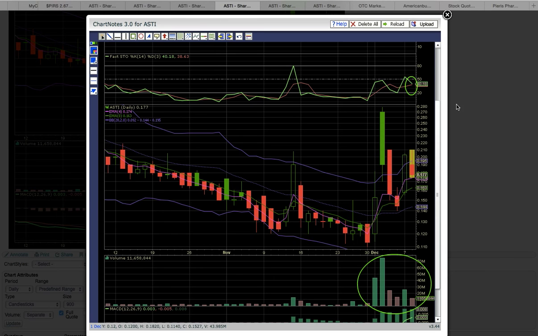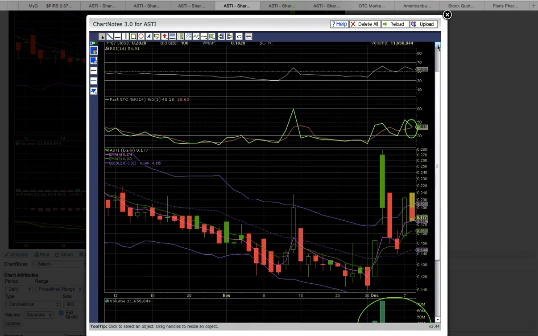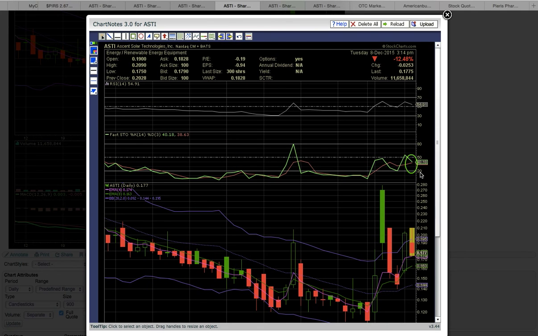If you look up here at Fasto, you'll see that Fasto is currently pinched. When we talk about pinch, this is what we're talking about. You can see the green and red line are nearly touching. So if the green line crosses the red line to the downside, that will be a bearish crossover and will signal more downside risk. Bulls, you want to see Fasto between 50 and 80 and in the bull zone. ASTI's had a hard time being above 50 on Fasto, so keep an eye out for that. That would show that the chart is strengthening.